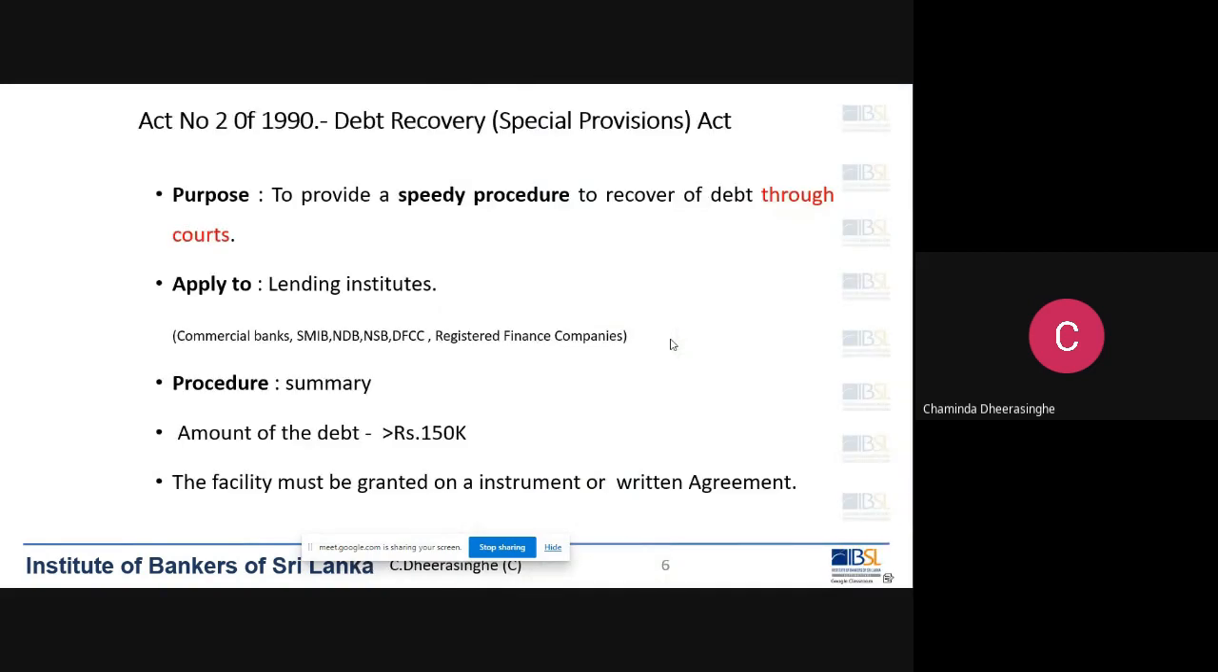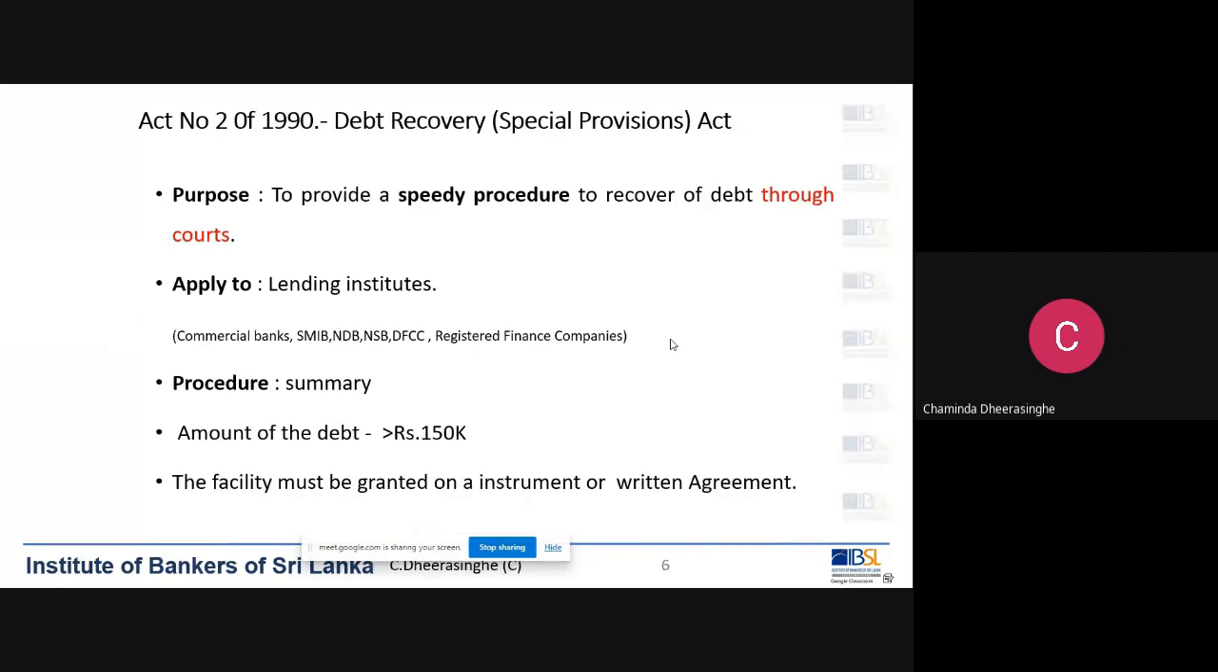You have to remember the name of the act and also the number of the act. Act number 2 of 1990, the name of the act is Debt Recovery (Special Provisions) Act, number 2 of 1990. So what is this act? What is the speciality of this act? Why do we say it is a Special Provisions Act?